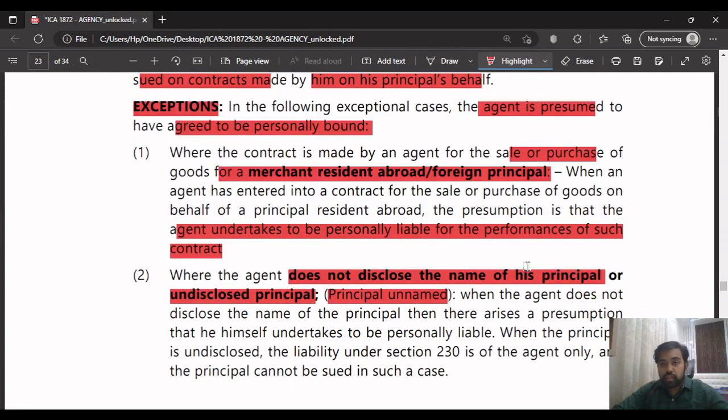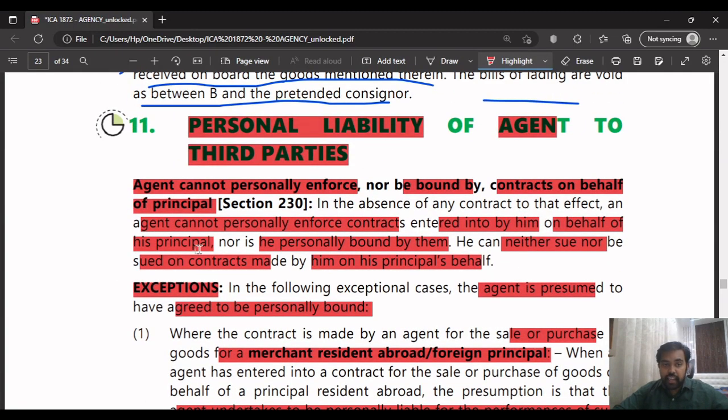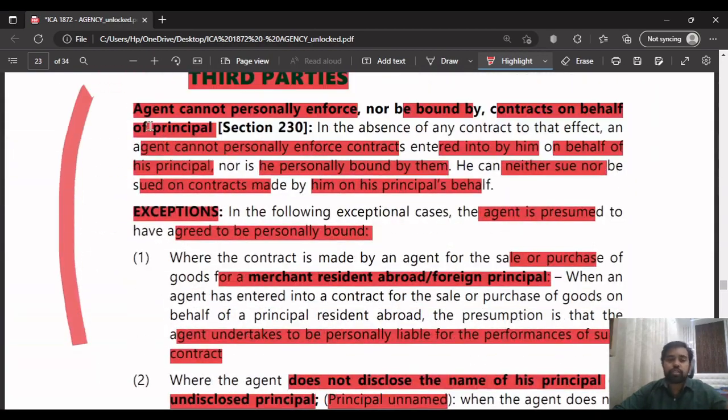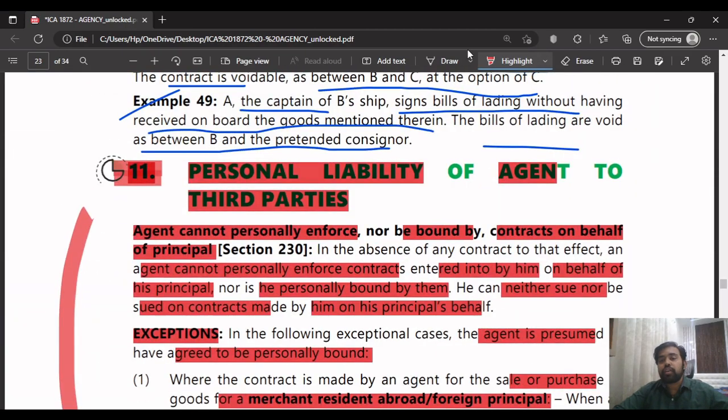So these points are very, very important. This entire 11th point is very, very important because the institute has asked so many questions from this point. It's very, very important from the exam point of view. Please mark it as very, very important. You have to read this entire paragraph, this entire 11th point, from the module itself, because it is very important from the exam point of view.